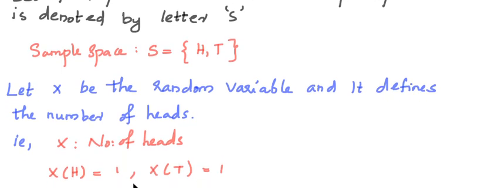It is equal to 1. In this outcome, number of heads is equal to 1. Now what about X(T)? The number of heads is 0. So X(H) equals 1 and X(T) equals 0. I wrote it mistakenly as 1. This is 0.